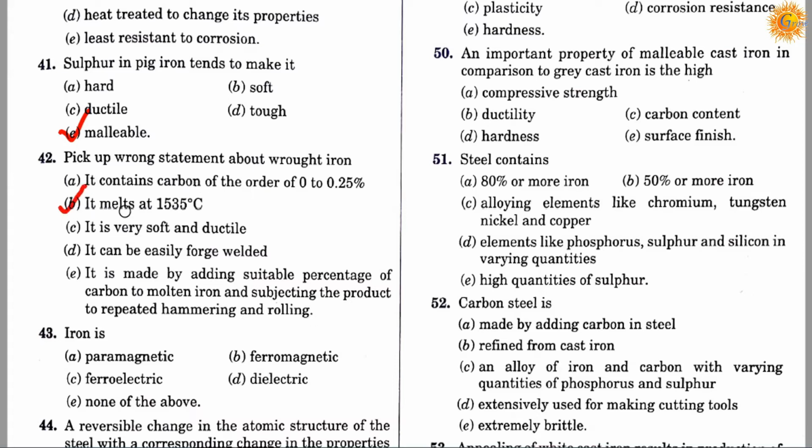Pick up the wrong statement. So about wrought iron, the statement that it melts at 1535 degrees centigrade is wrong. The rest of all are correct.